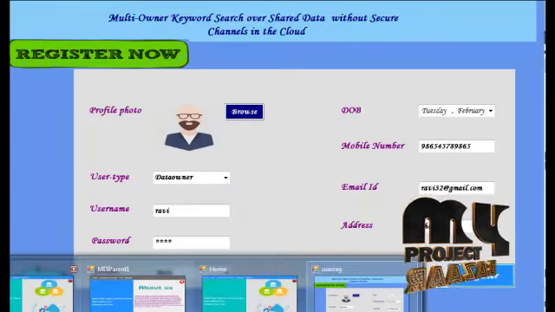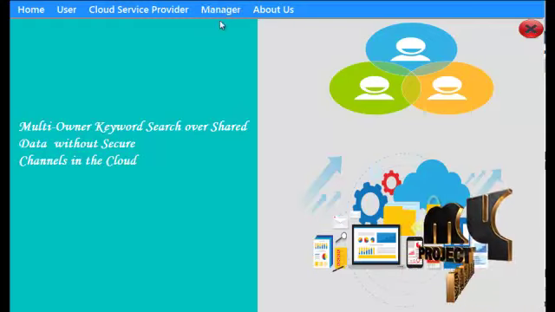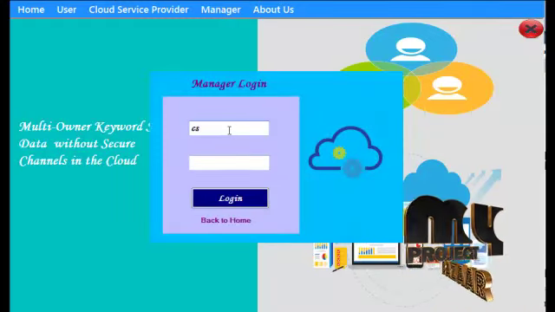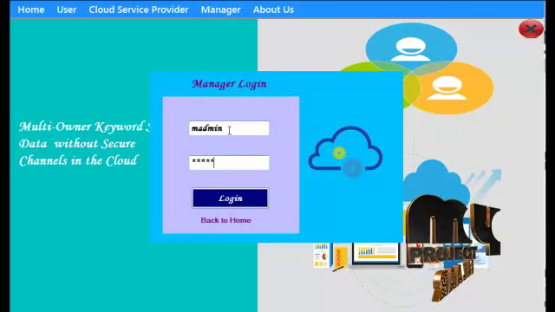The cloud manager also logs in with a unique username and password.